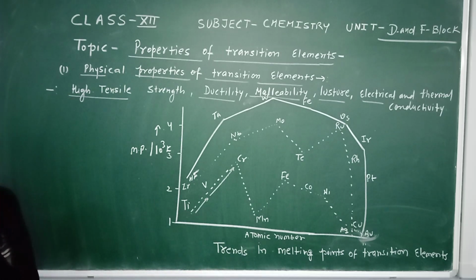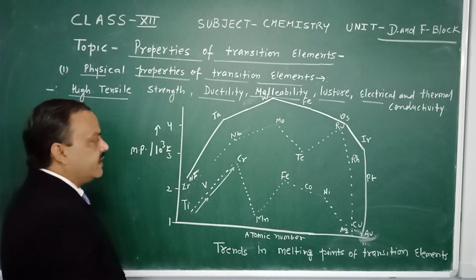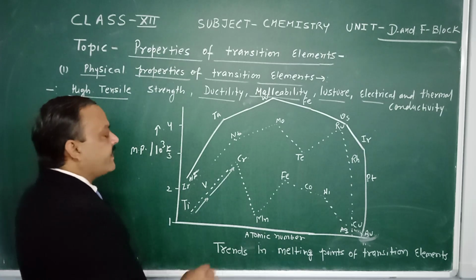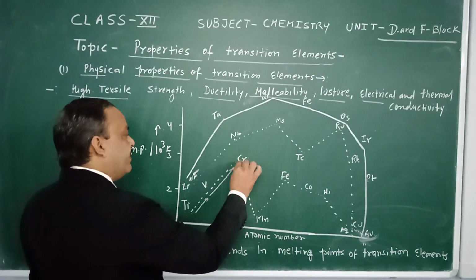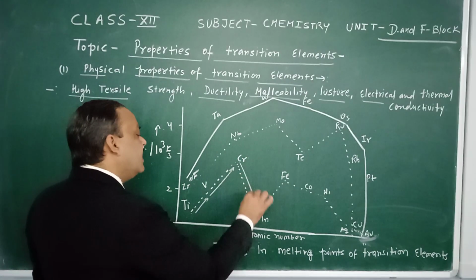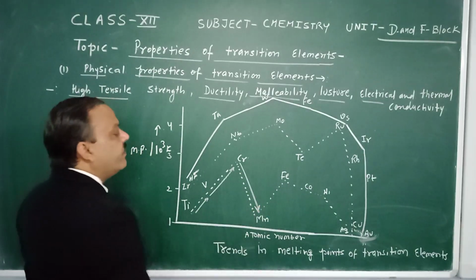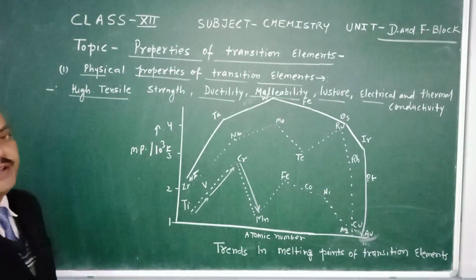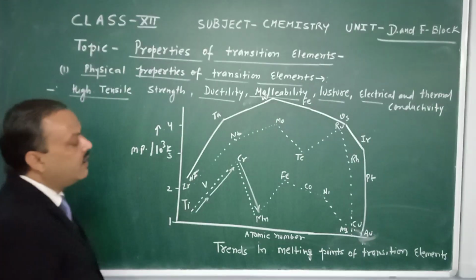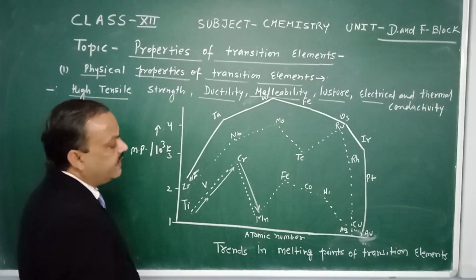So, due to this reason, the melting point increases from titanium to chromium because of the interatomic interactions present. Second, after chromium we observe a decrease in the melting point because the number of unpaired electrons starts decreasing.